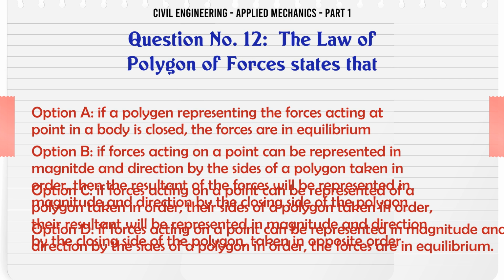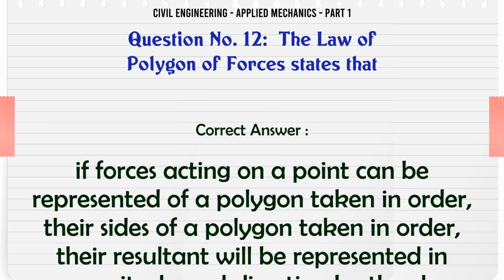C. The resultant will be represented by the closing side of the polygon taken in opposite order. D. If forces acting on a point can be represented by the sides of a polygon in order, the forces are in equilibrium. The correct answer is: if forces acting on a point can be represented by the sides of a polygon taken in order, their resultant will be represented in magnitude and direction by the closing side.